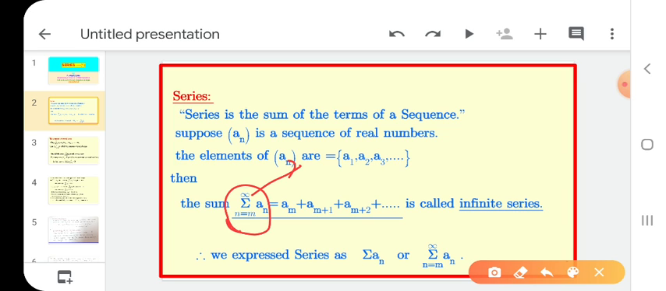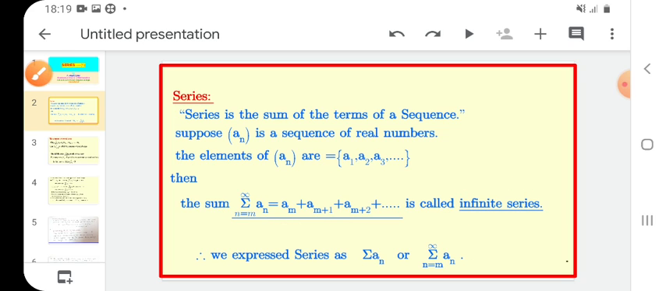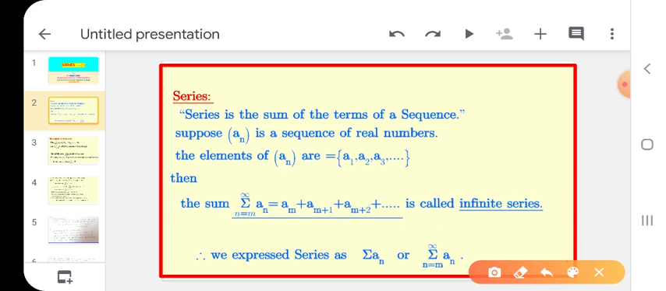Now we are going to sum all the terms of a sequence. That means am plus 1, am plus 2 and so on, to infinity. How many terms are there? Infinite terms. So we call it an infinite series. Okay, see, we express a series simply as sigma an or summation an. What is it? Summation an or summation n equals m to infinity of an.